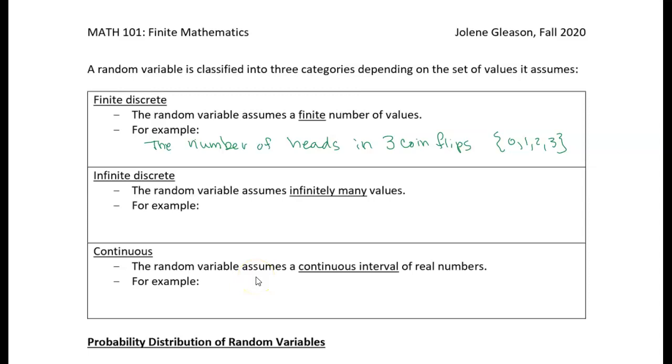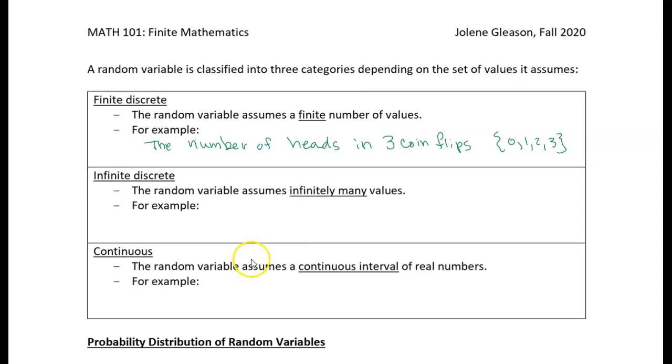All right, so we can also have an infinite discrete random variable. In this case, the outcomes are still discrete values, but there are infinitely many of them. Let me give you an example, because that sounds a little strange. Let's say you flip a coin and you're interested in the question: how many times do I have to flip this coin before it comes up heads?